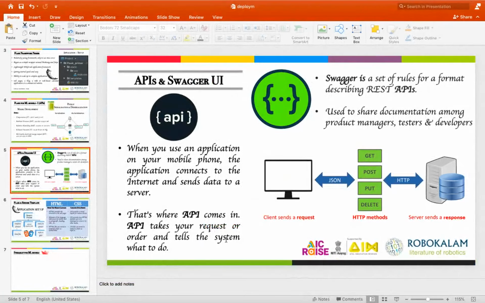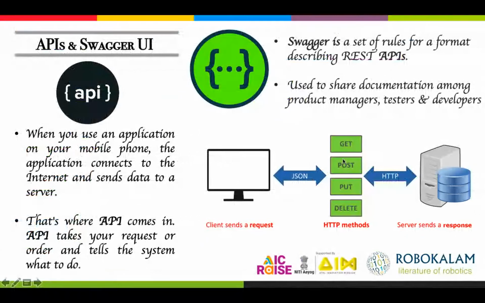With respect to APIs, and regarding Swagger also, I've given some notes to you here on top. It is like setting rules for the format of describing REST APIs. Whatever API you have built is called a REST API. REST stands for representational state transfer. And this Swagger, whatever you are building, can be used to share documentation.